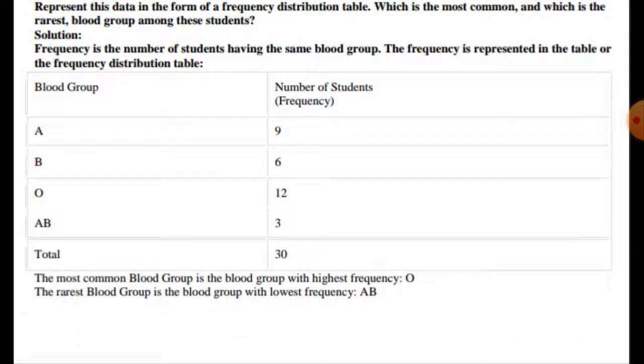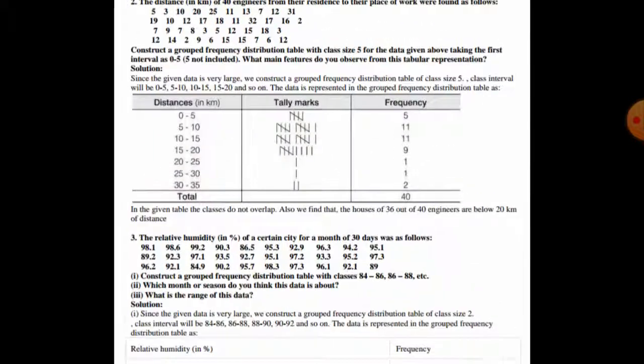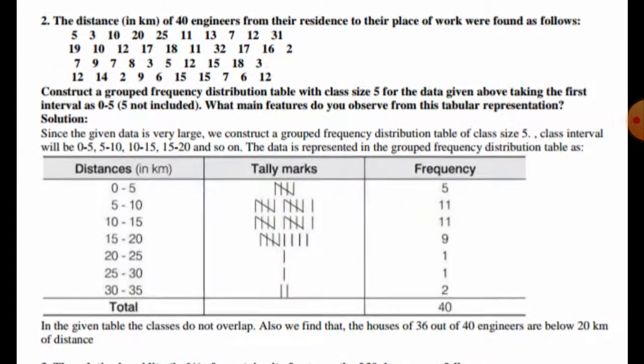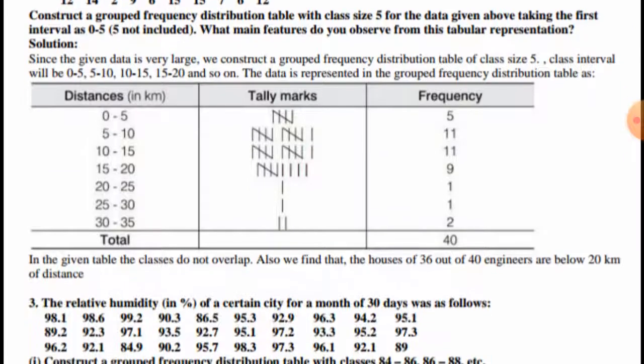Now see the next question, question number 2. We have the distances in kilometers of 40 engineers from their residence to their place of work, found as follows. Using these distances, we have to construct a frequency distribution table of class size 5. Here we can take the classes as 0 to 5, 5 to 10, 10 to 15, 15 to 20, 20 to 25, 25 to 30 and 30 to 35.